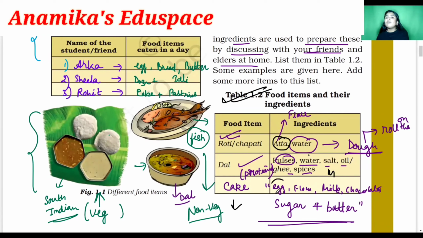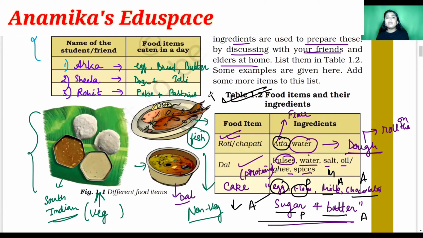For making cake we get the eggs from the hen, that is an animal, the flour, that is the flour grains from the plants, the milk from the animal, the chocolates from the animal again, because from the milk only we get the chocolates. Then sugar from the plants, butter from the animals. So here you can gauge the sources of different food items. Clear?